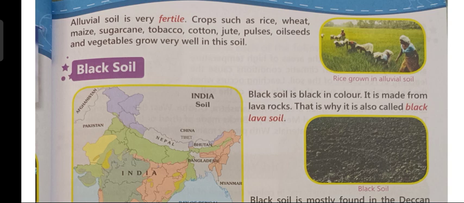And children, a lot of crops can be grown in alluvial soil like wheat, maize, sugarcane, tobacco, cotton, jute, pulses, oilseeds, vegetables. All these grow very well in this soil. So, alluvial soil is the best for the growth of crops.